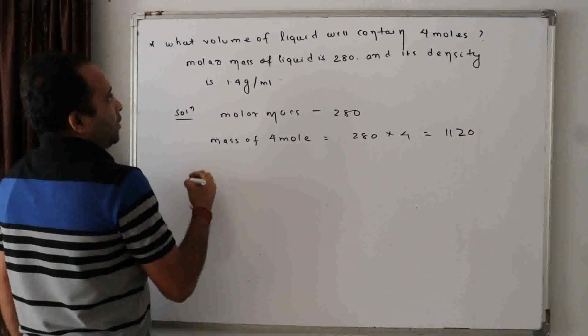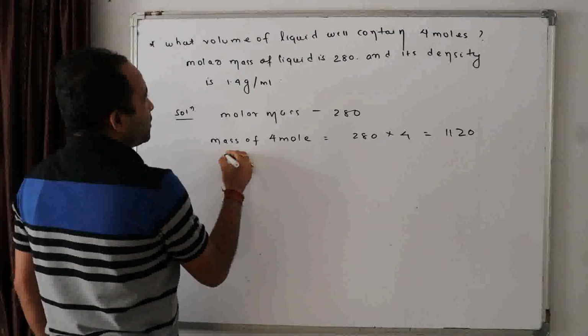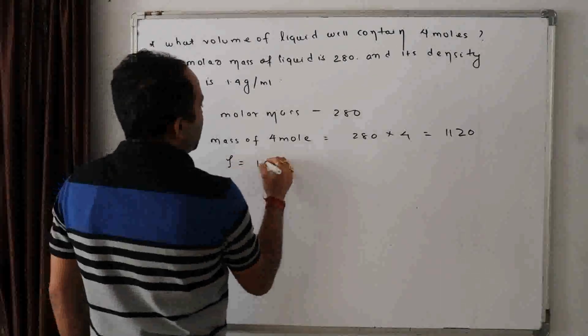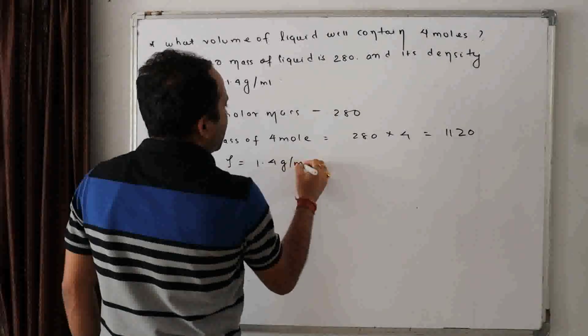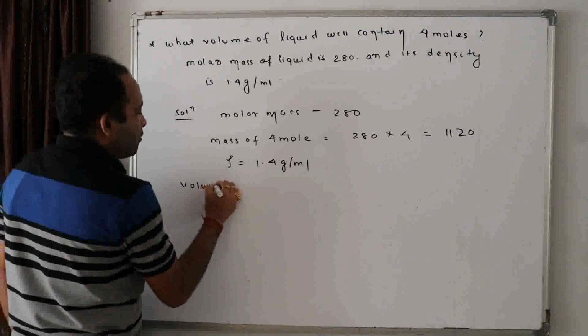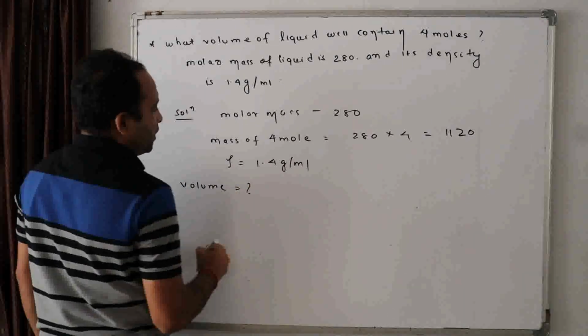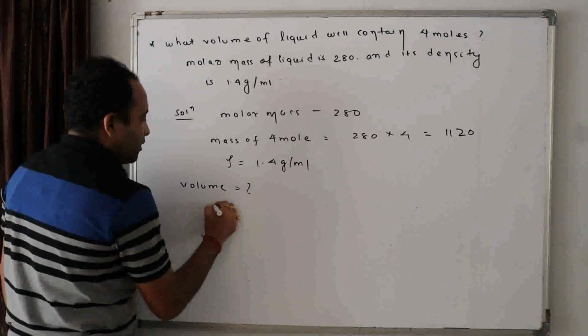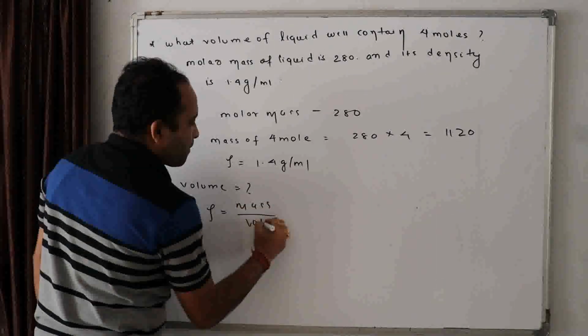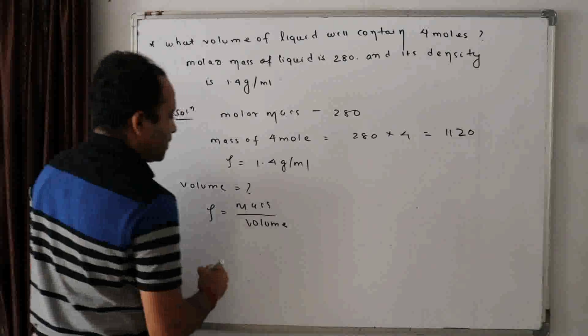Now, the density is given how much? Density is given 1.4 gram per ml, isn't it? Now they have asked us about volume. What is the volume? Now density is equal to mass by volume, isn't it?